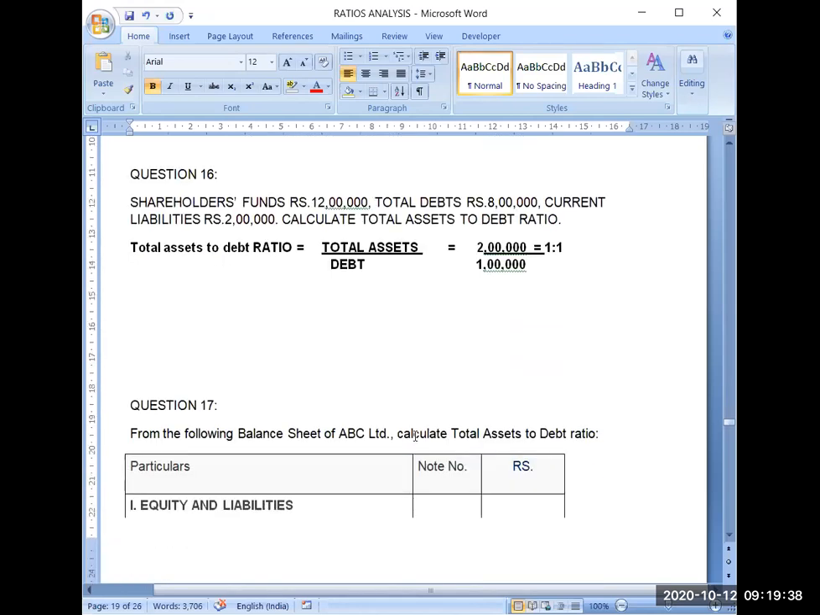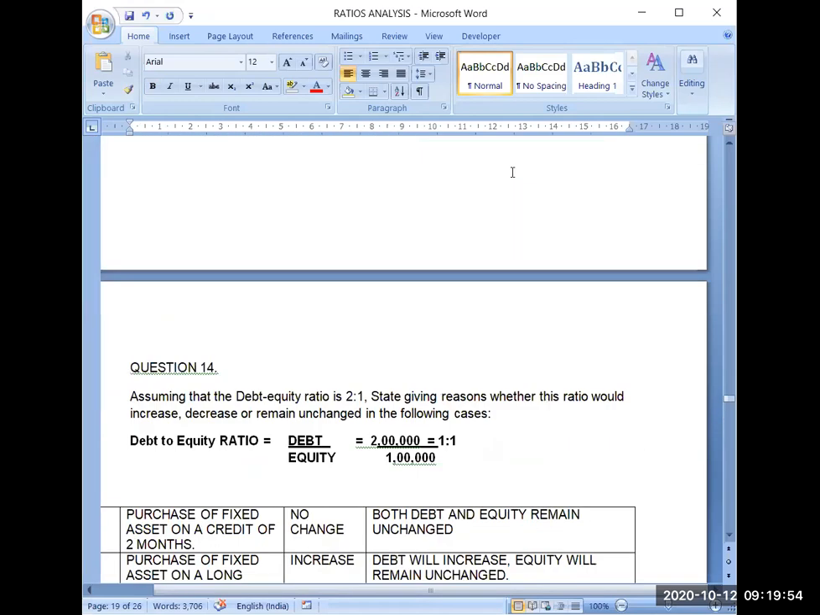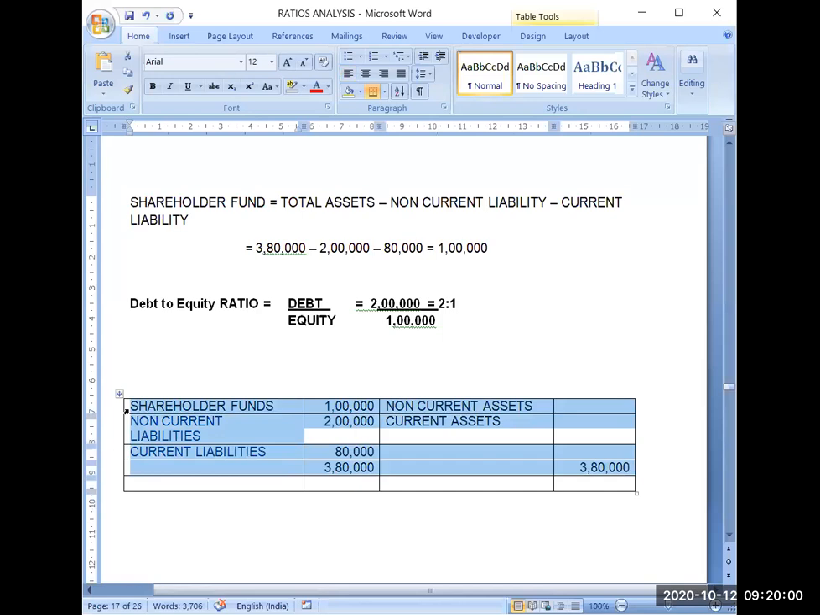Now coming to the next question. The next question says: shareholder funds rupees 12 lakh, total debts rupees 8 lakh, current liabilities rupees 2 lakh. Calculate total assets to debt ratio. Now in this question you will need the help of the balance sheet. So first I will put this balance sheet so that you will be able to understand what amounts are given.